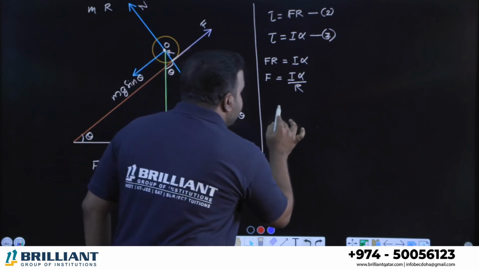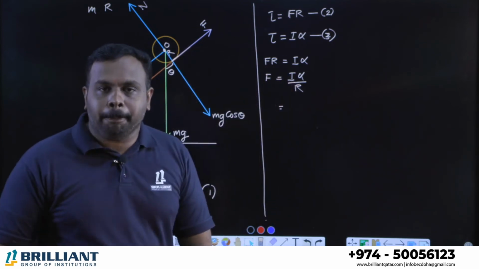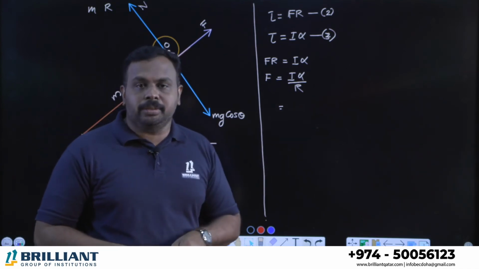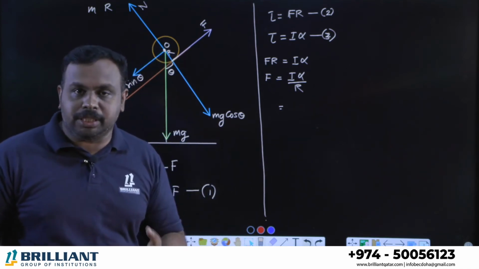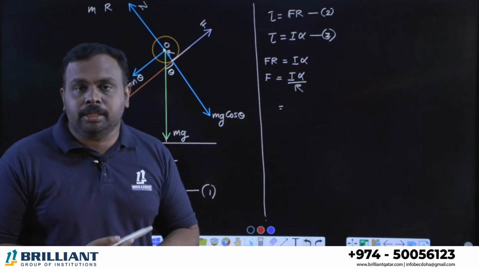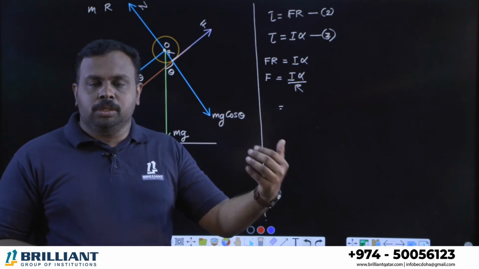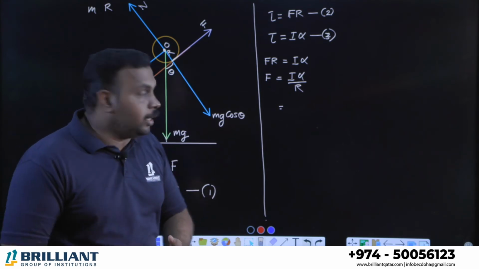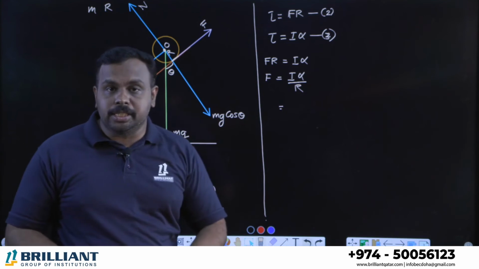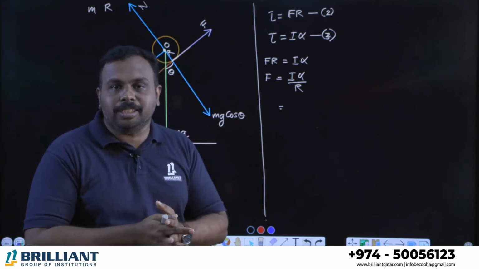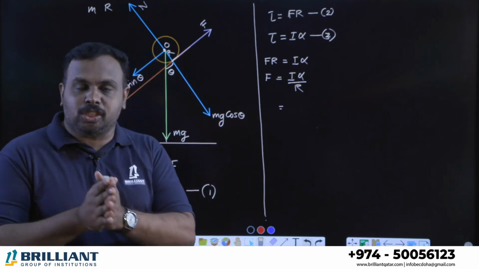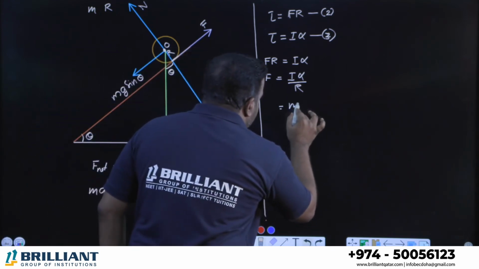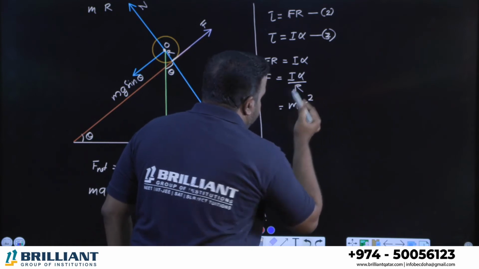What is I? Moment of inertia, right? What is the formula for moment of inertia? We can't answer that question, because without specifying the body, how can we know the moment of inertia? If it's a ring, you know that it's mr square, right? But for a disk, it is mr square by 2. For a hollow sphere, it is 2 by 3 mr square. For a solid sphere, it is 2 by 5 mr square. Here, I did not specify which body it is. So we have to use the general formula, right? What is it? It is mk square. The general equation for the moment of inertia is mk square. So I'm going to write that, mk square.